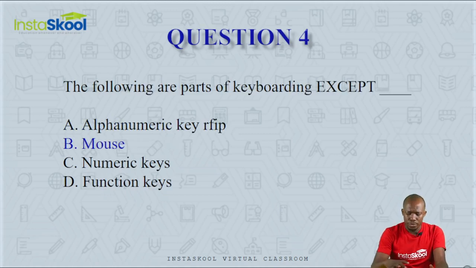Question number 4. The following are parts of keyboarding except one. Alphanumeric keys, mouse, numeric keys, and function keys. The alphanumeric keys are the keys that have alphabets. The numeric keys are the numbers, while the function keys are the F1 to F12 keys. So all of these are on the keyboard except a mouse. The mouse is a separate part of a computer completely. So mouse is not a part of keyboarding. Option B.